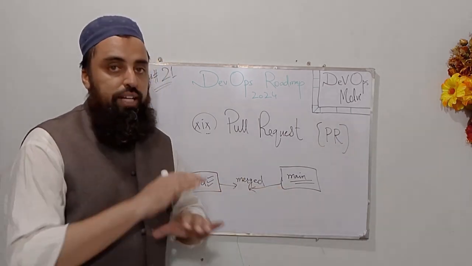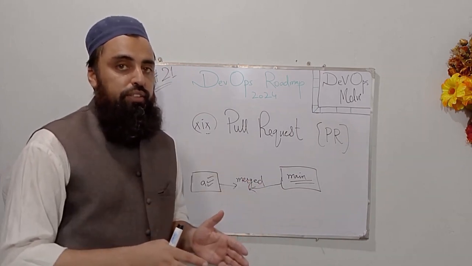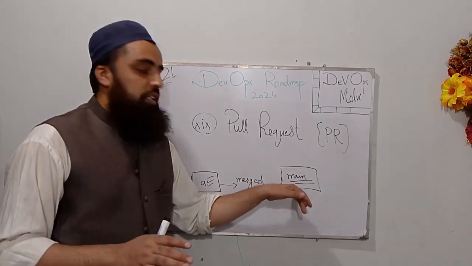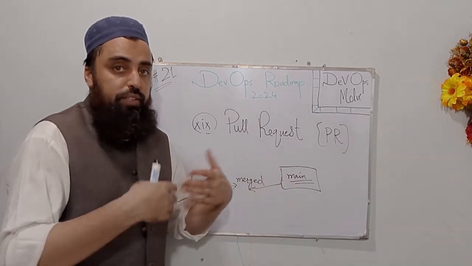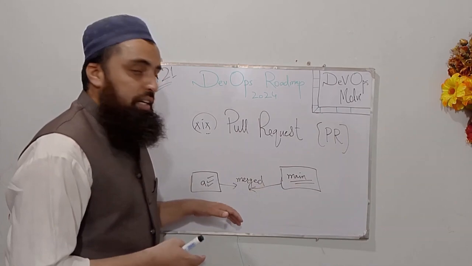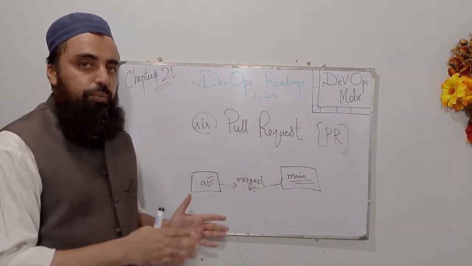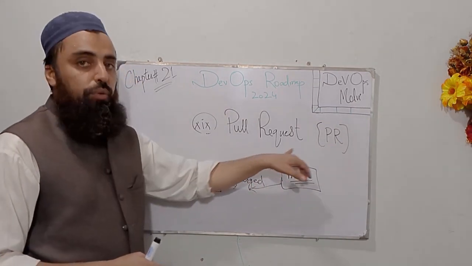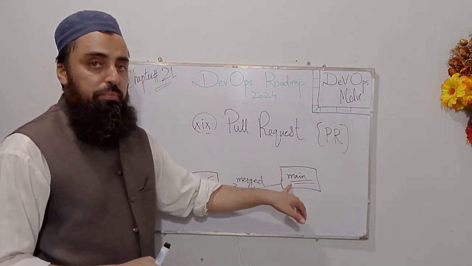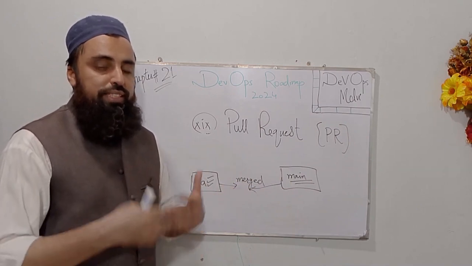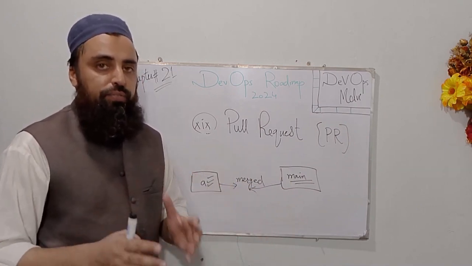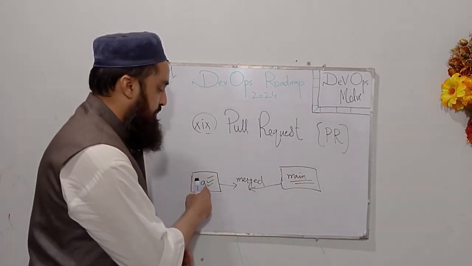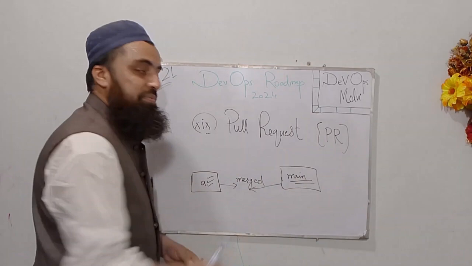Master or main branch are never touched because these are the primary branches which have the final code, and everyone does not have the access to the main or master branch except the development manager. And when any feature is tested on any branch, that developer will initiate a PR or pull request, and the development manager will review the code, will test the functionality, and he will get the feedback. And when that pull request is accepted, the changes are merged from one branch into the main branch.